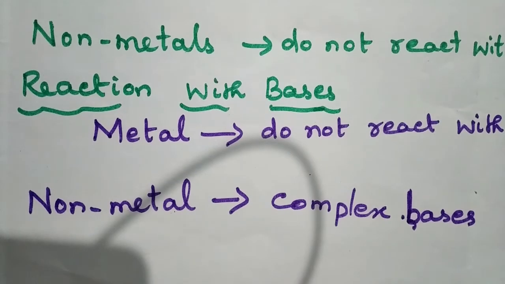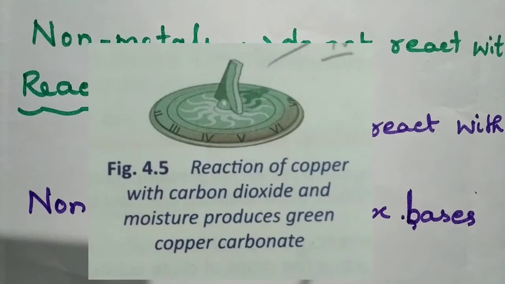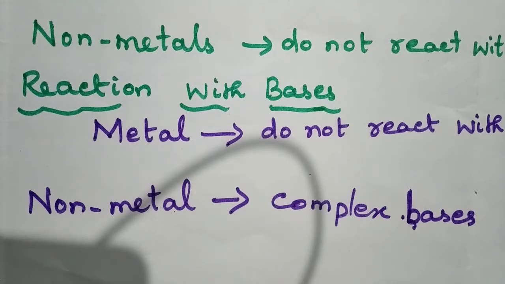Then what about copper? You would have seen copper vessels in your homes. If it is not utilized and is kept open, what will happen? You will see a green layer over the copper vessel. This green substance is formed due to the reaction of copper and carbon dioxide present in the atmosphere to form copper carbonate. This is the second example.